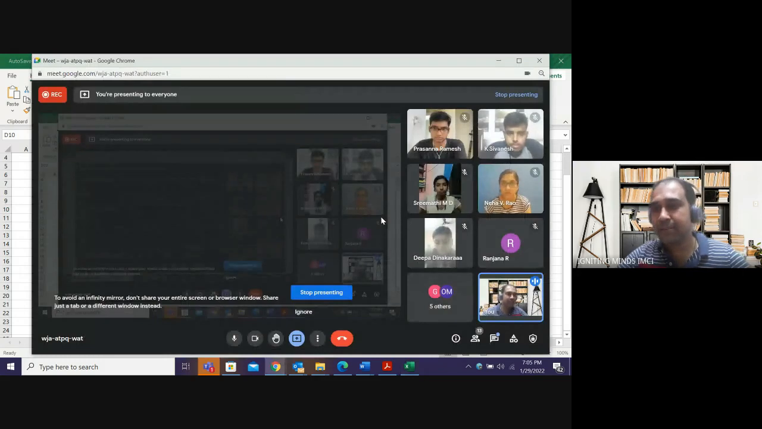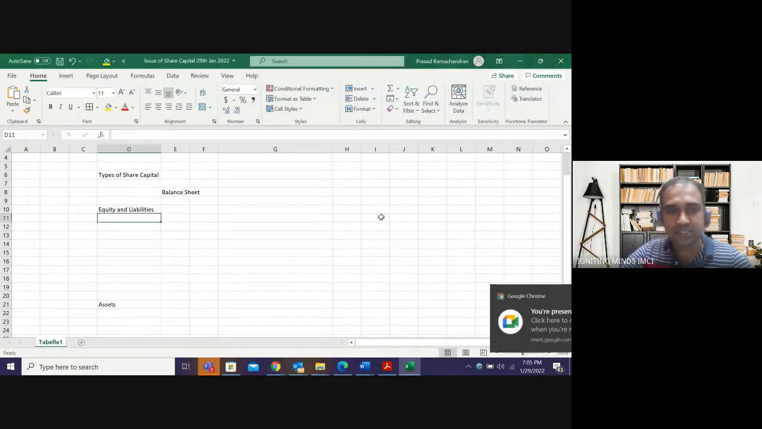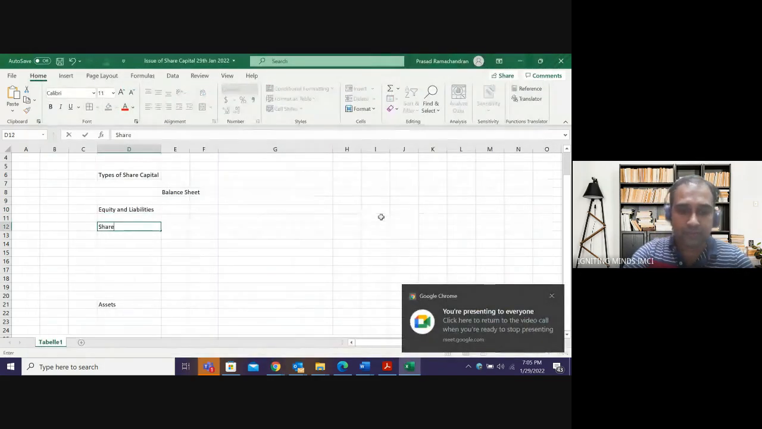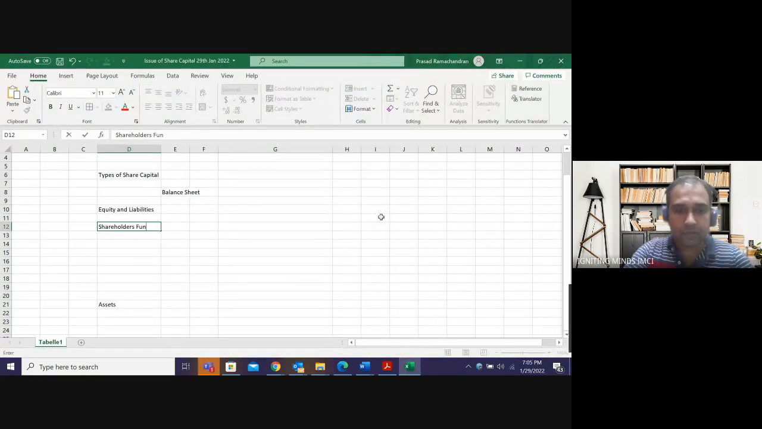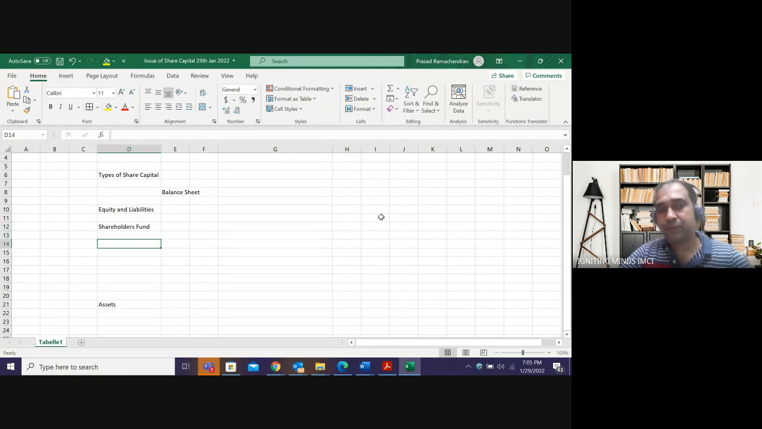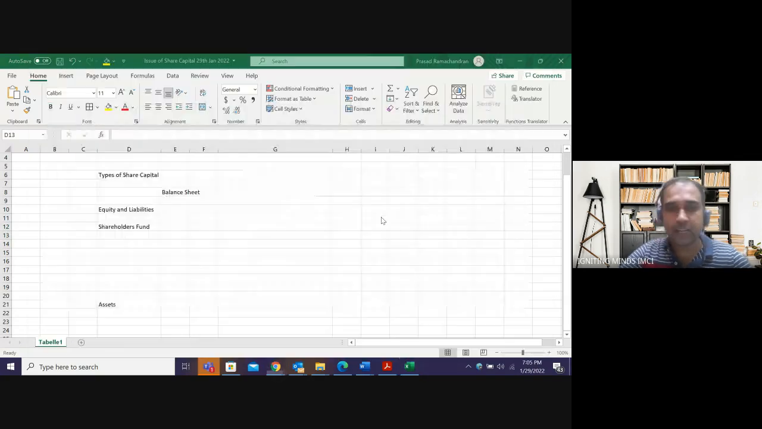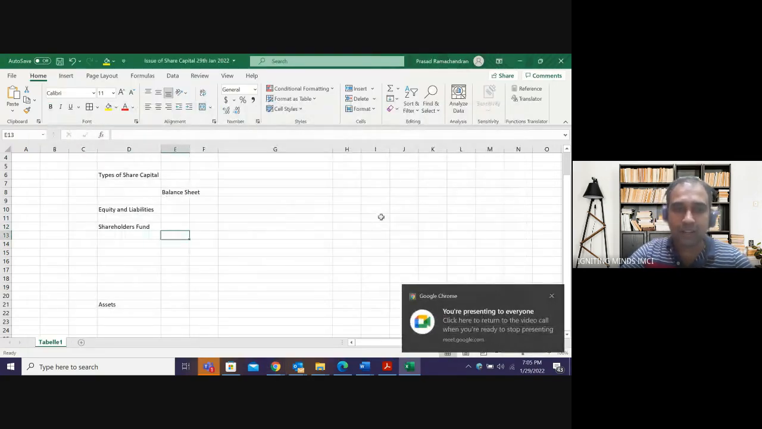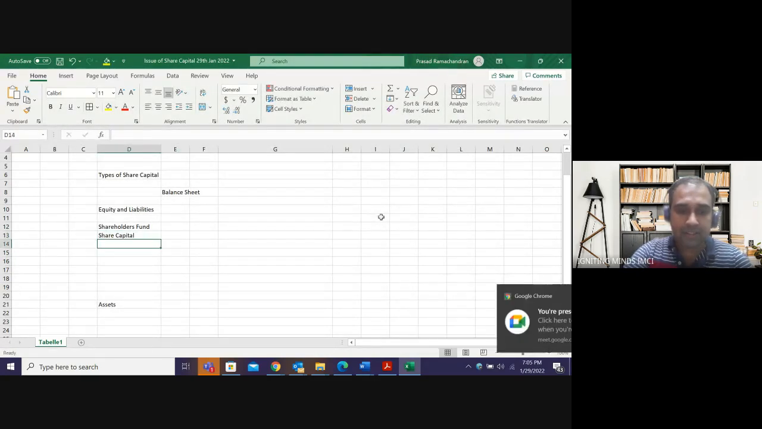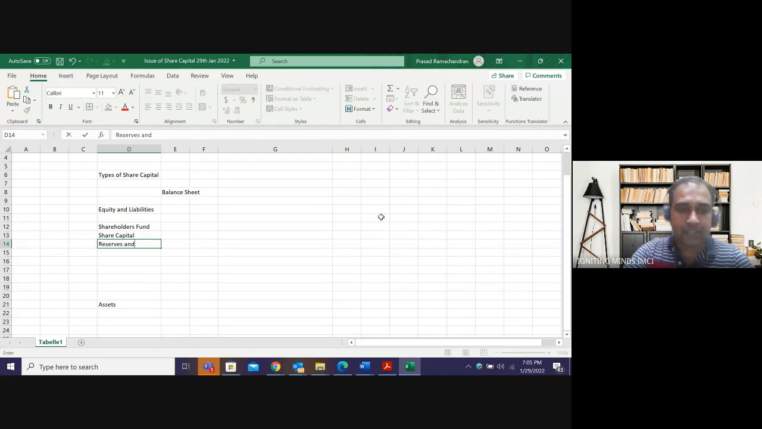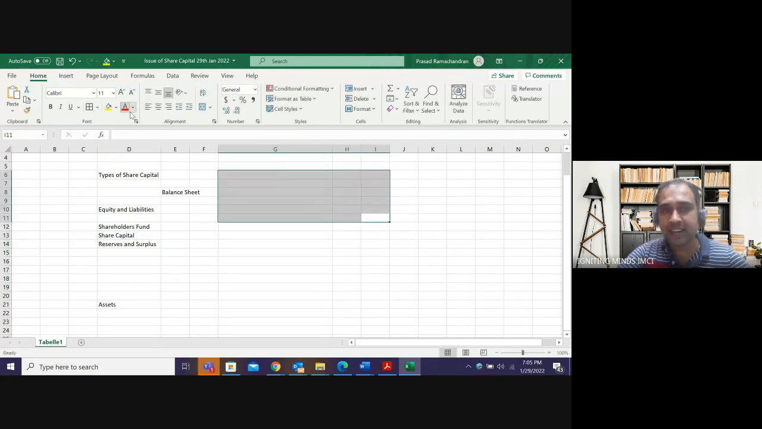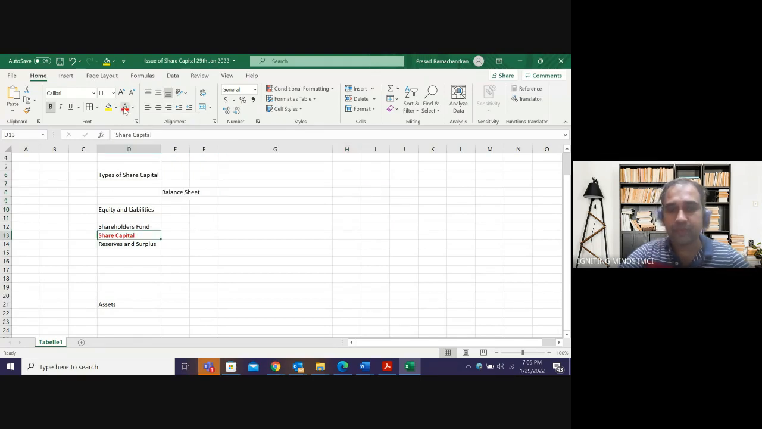Under equity and liabilities, there are subcategories. The first category is shareholders fund. Inside shareholders fund, there are two subcategories. What are the two subcategories? One is share capital, another is reserves and surplus. So today's discussion is only on this category. What we are going to discuss is only the share capital part of it.